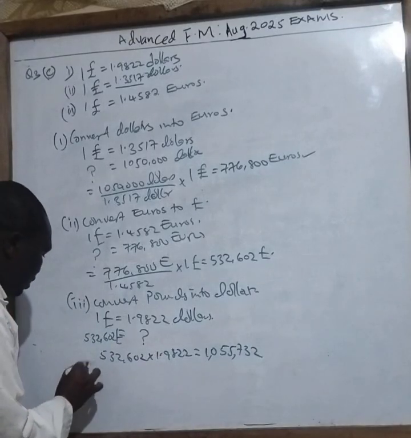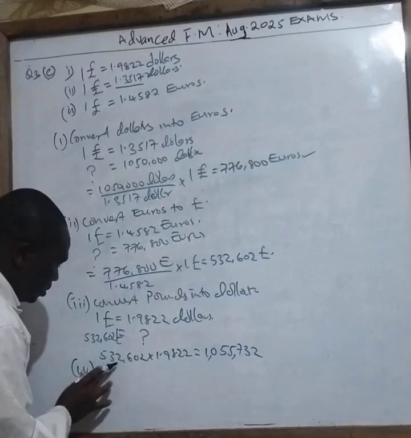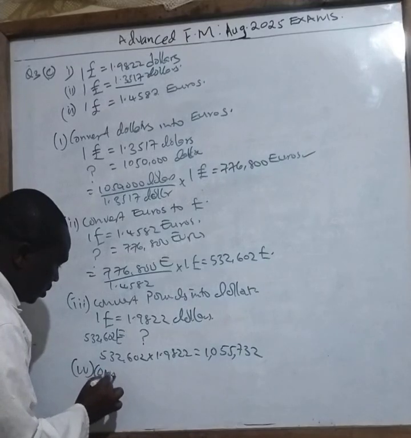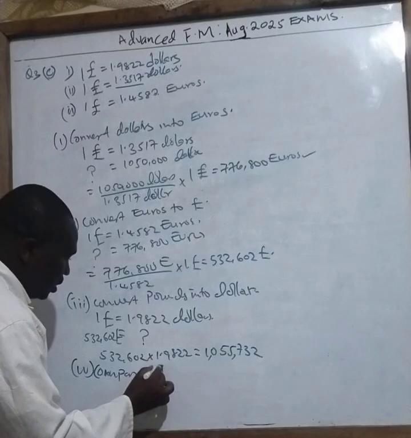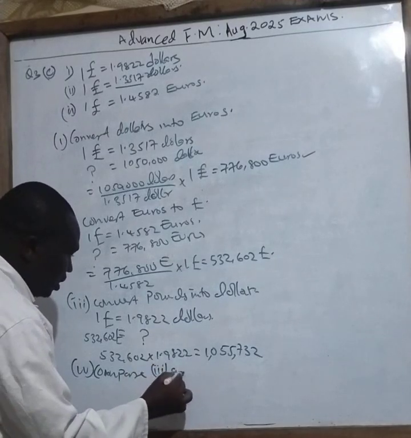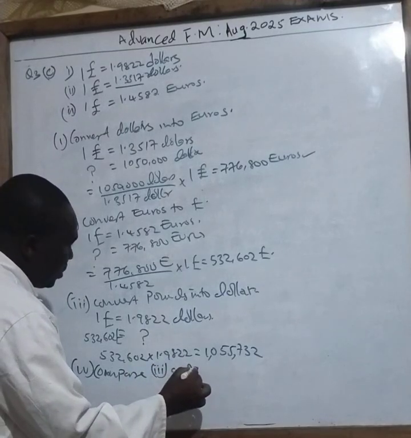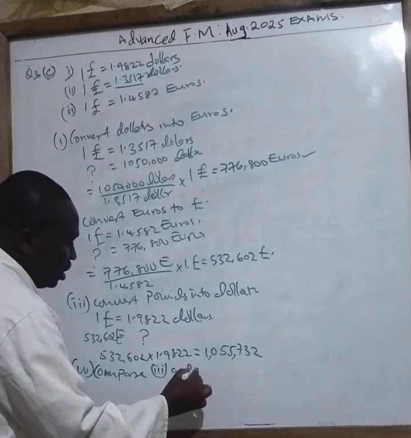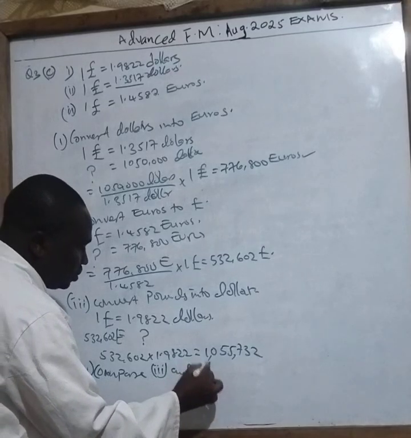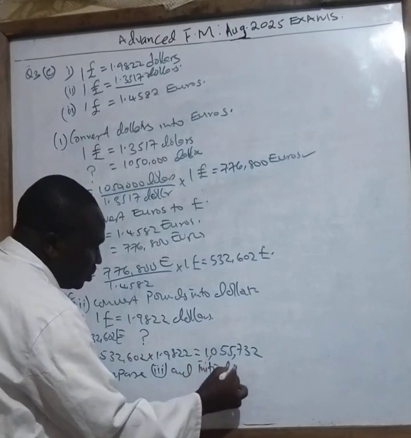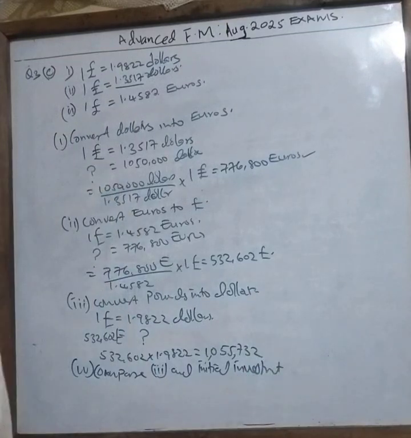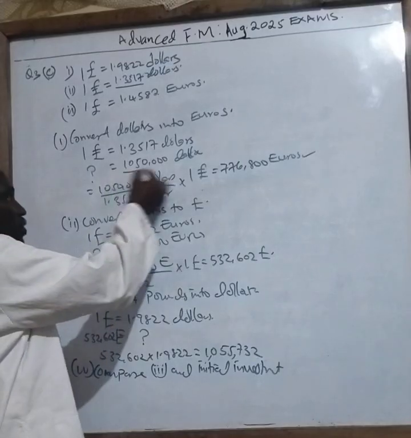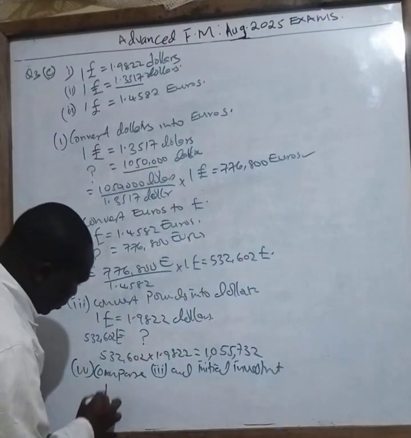Then the last one is compare. Compare Roman 3 and initial investment. How much was the initial investment, class? It was 1,050,000. So there is a profit.